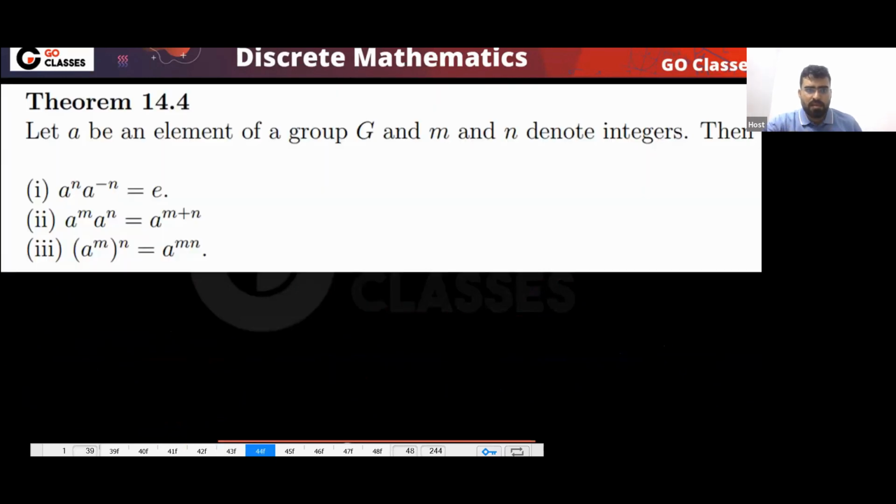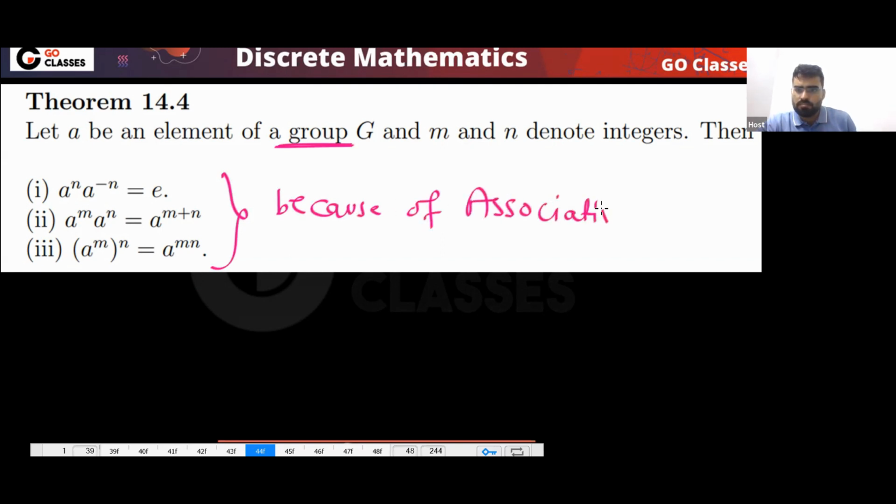Okay. Now these properties hold because of the associative property. Because of associativity, and inverse, these properties will hold.